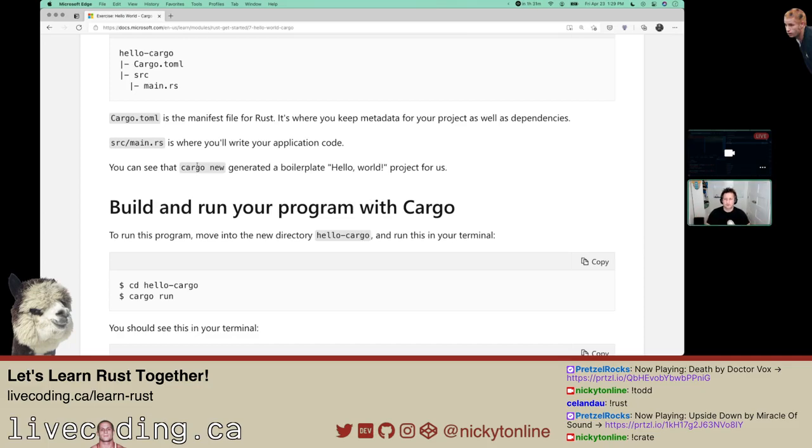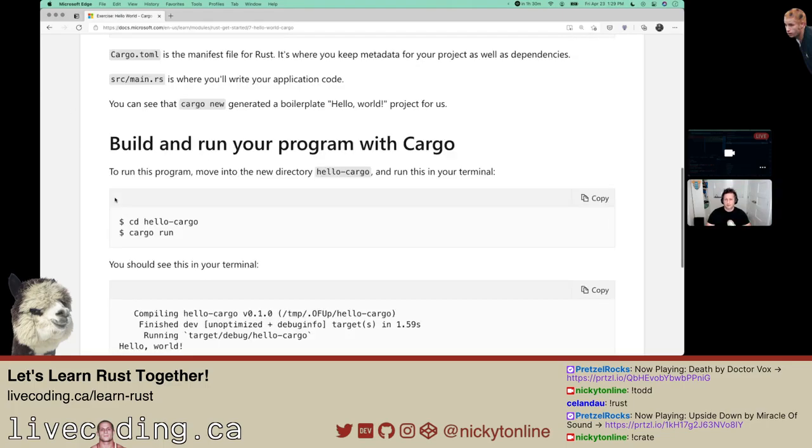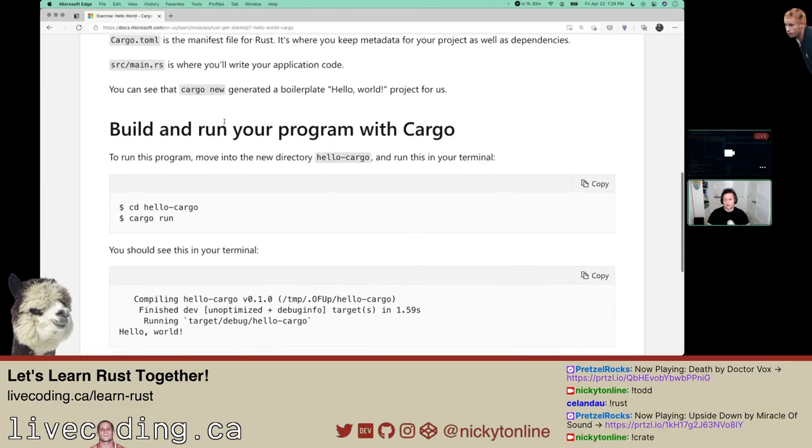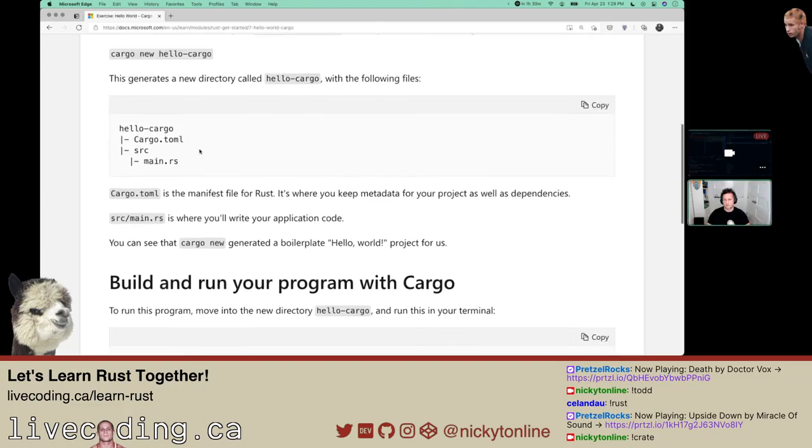Cargo.toml is the manifest file for Rust. If you're coming from the web dev world, package.json, same idea. It's where you keep metadata for your projects as well as dependencies. src/main.rs is where you'll write your application code. You can see that cargo new generated a boilerplate hello world project for us. Cool.